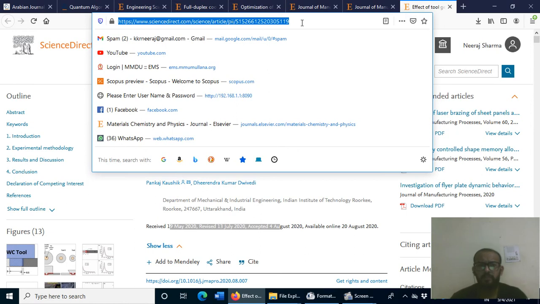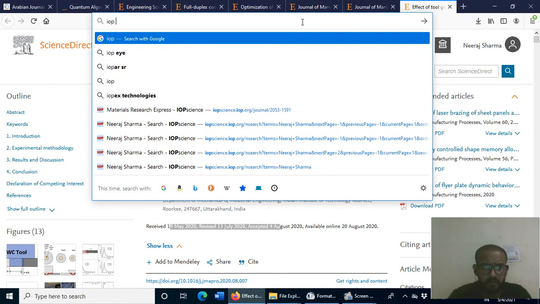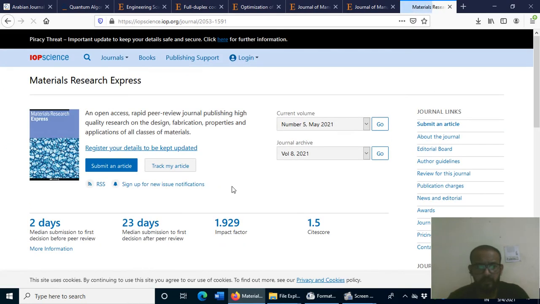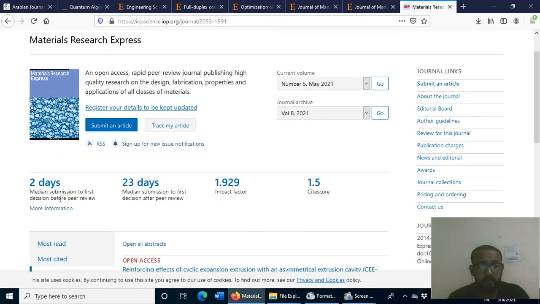You can also check, there are many journals whose first decision came in 30 days or even less time. I remember one journal, not this one, this is Material Research Express, but an open access journal. Here the median submission to first decision before peer review is 2 days. If the journal is rejecting, some journals say the article is not in our scope, so that decision came within 2 days. If the journal goes for the review process, it will take approximately 23 days.